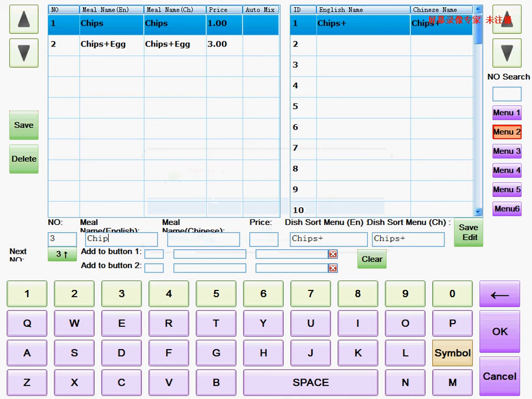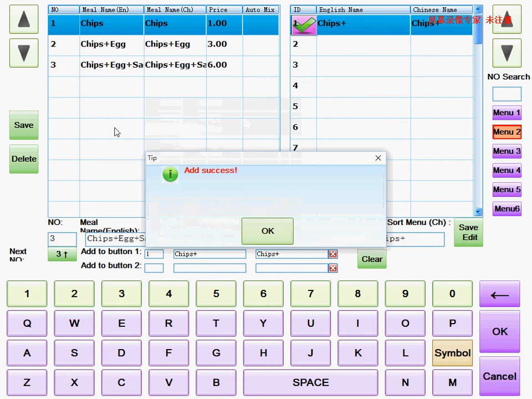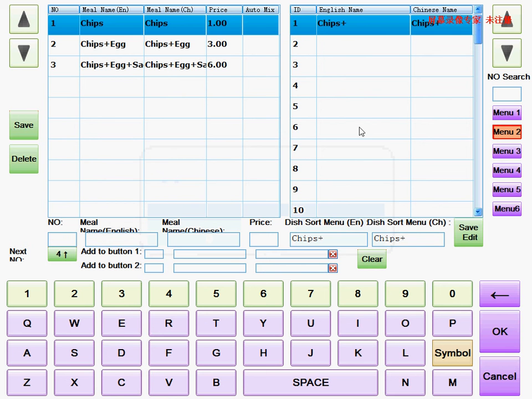Chips. Press egg. And press sausage. I just put a short. It means chips and the sausages. So for Chinese, I just key in the same details, and put price as 6 pounds and put it on chips and save it. So that's done. So these things will be added to menu number 2.